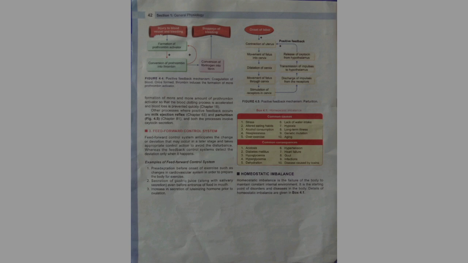Homeostatic imbalance. Homeostatic imbalance is the failure of the body to maintain a constant internal environment. It is the starting point of disorders and diseases in the body. Details of homeostatic imbalance are given in box 4.1.